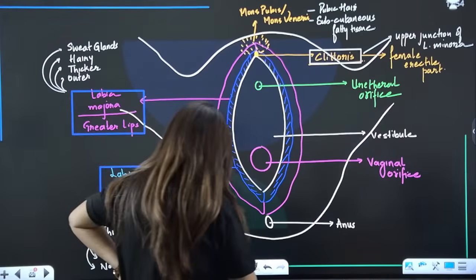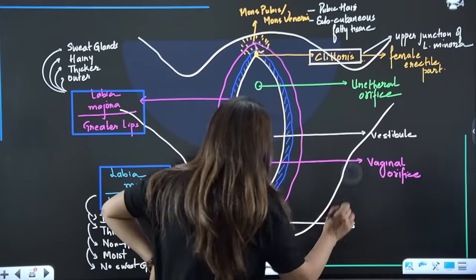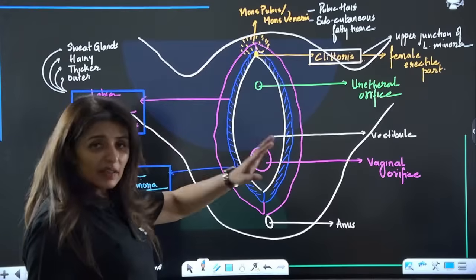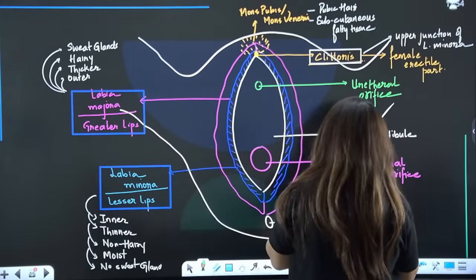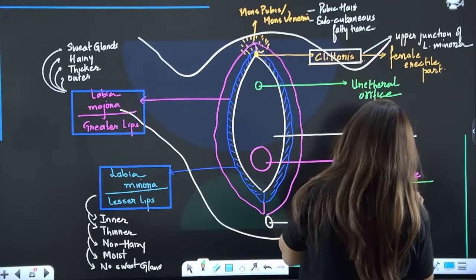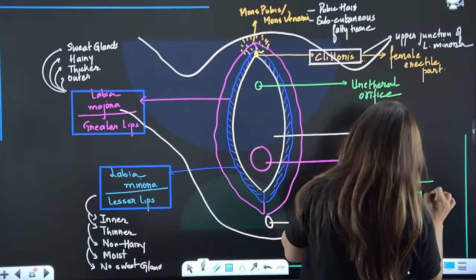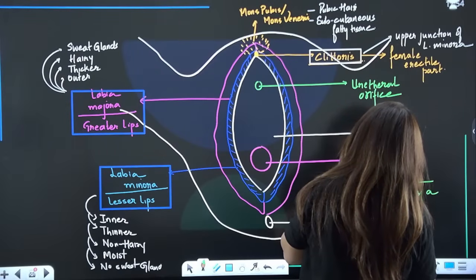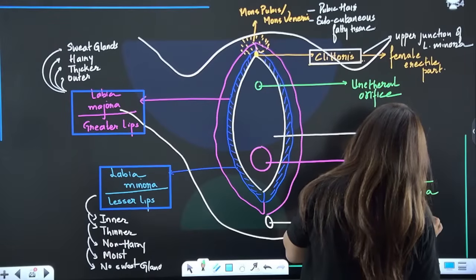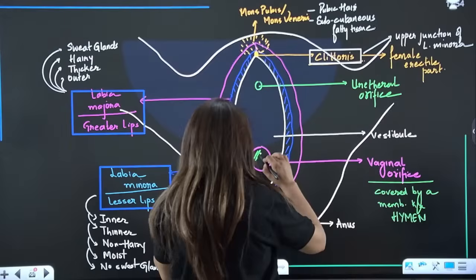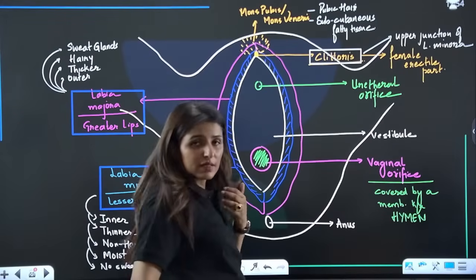So, this is vestibule. Now, surrounding the vaginal orifice, now see one more thing. The vaginal orifice, that is the vaginal opening, is covered by a membrane known as hymen. So there is this membrane called hymen present in here. This is where hymen is present. Is it clear?